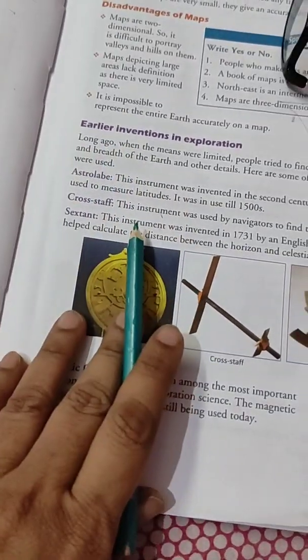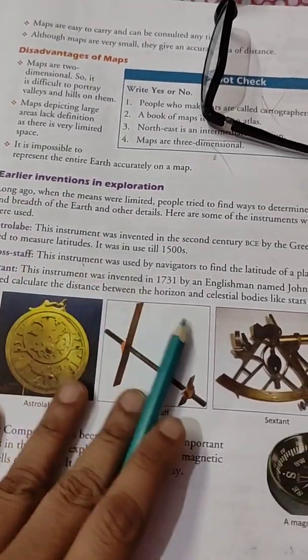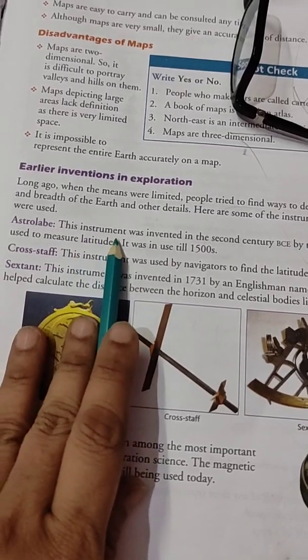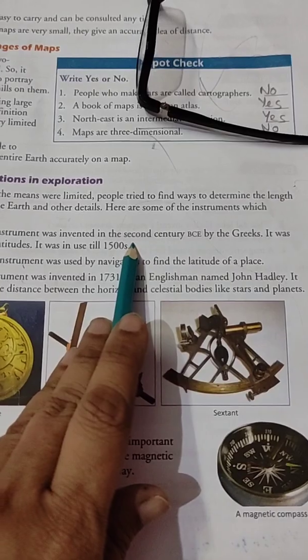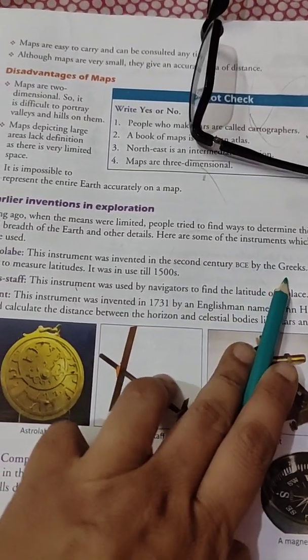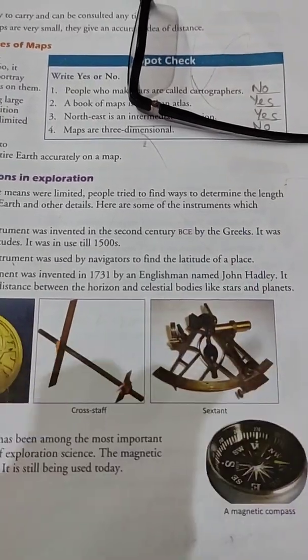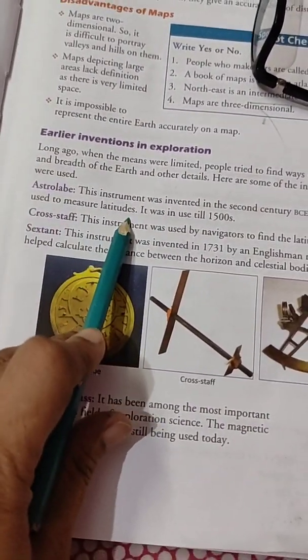These are the instruments which were used, like the astrolabe. Now what is the astrolabe, students? This instrument was invented in the 2nd century BCE by the Greeks. It was used to measure latitudes.